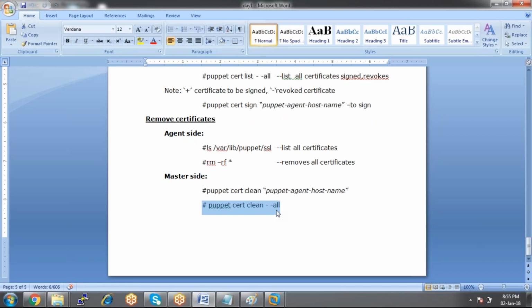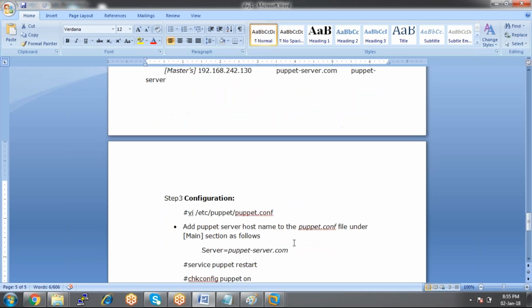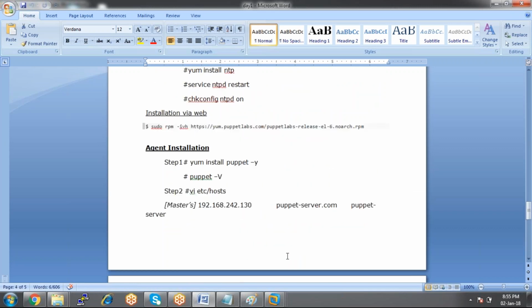So the puppet configuration is totally different from whatever we have seen for Chef and Ansible. For Chef and Ansible, the configuration part was very easy. You can install Chef in not even 10 minutes, and Ansible is very simple, within 2 minutes. But with Puppet, the installation definitely consumes some time.